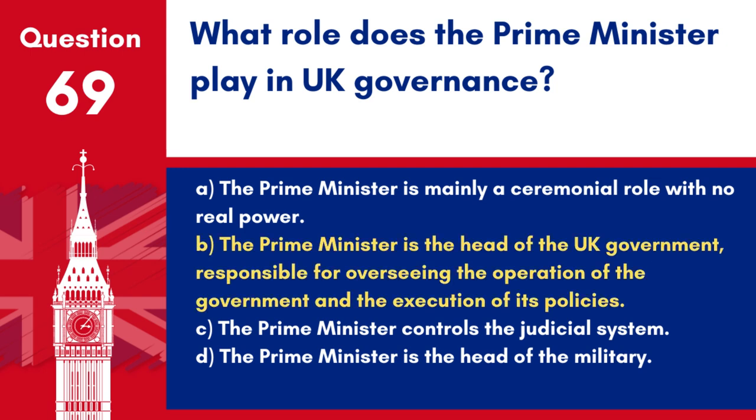Answer. B. The Prime Minister is the head of the UK government, responsible for overseeing the operation of the government and the execution of its policies. The Prime Minister leads the executive branch and is primarily responsible for policy and decisions.